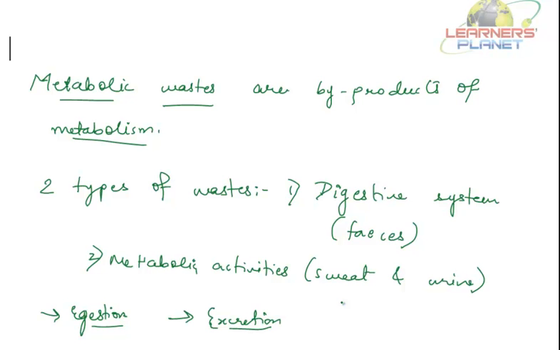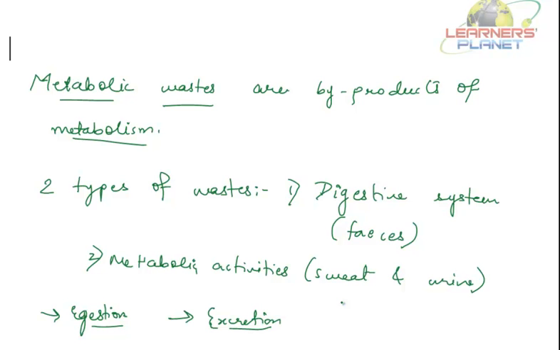So there are major metabolic wastes like water, whose source is dehydration synthesis and respiration. The other metabolic waste which needs to be removed from our body is carbon dioxide, and its source is cellular respiration, respiration which takes place in the cells.